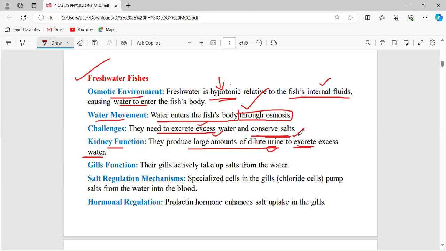Okay, so that it conserves more salts. This is the function performed by the kidney in the body of the fish. Now, what is the function performed by the gills? Here, the gills actively take up the salts from the water.